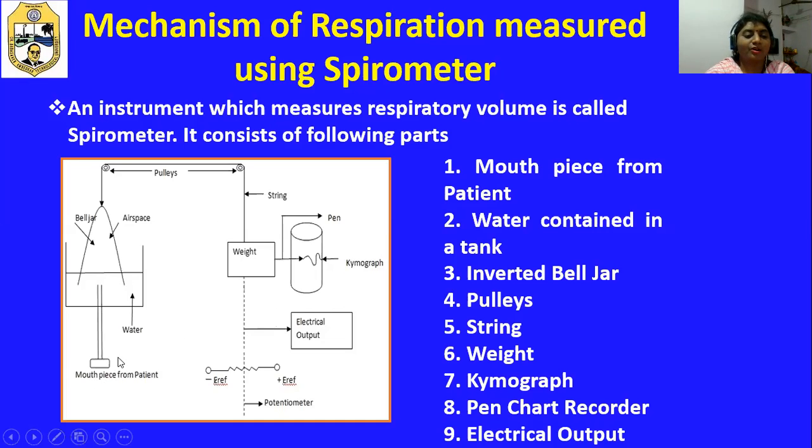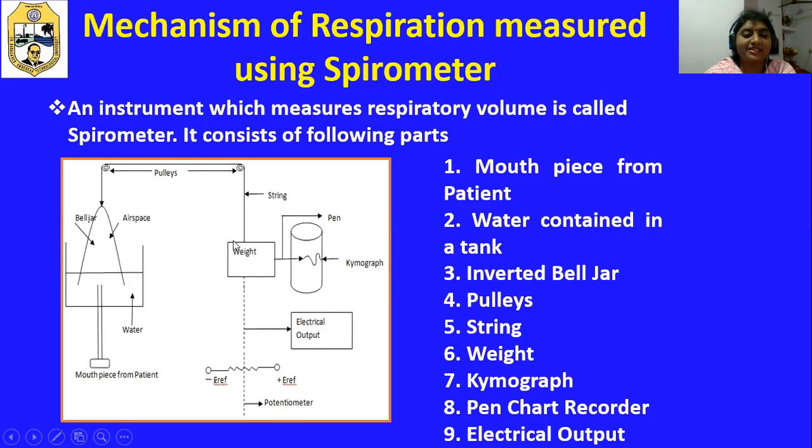When a person or a patient inhales or exhales over here, what happens we will see. For the first time when a person inhales, this bell jar moves down and the air pressure in this bell jar is going to be decreasing, and whatever the change is there, that is going to be observed in the weight position change, which is connected through this string and pulleys.